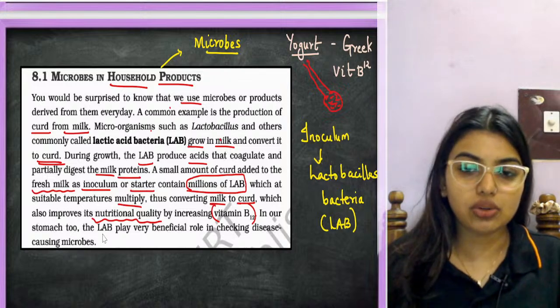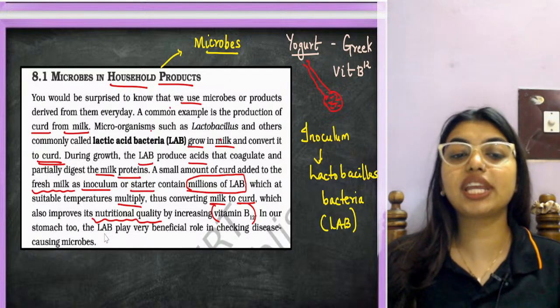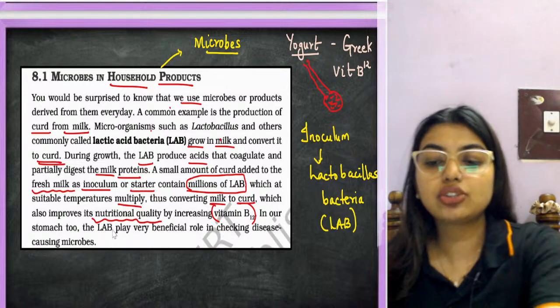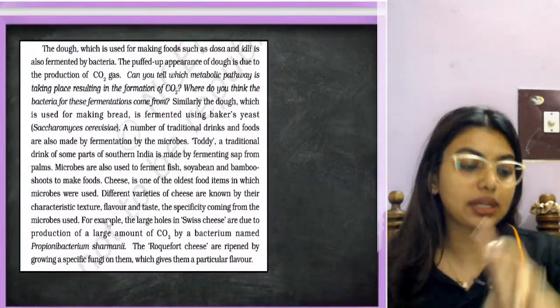Understood? In our stomach too, the LAB plays a very beneficial role in checking disease causing microbes. So students, in the gut also there are 2 types of bacteria, one good bacteria, one bad bacteria.